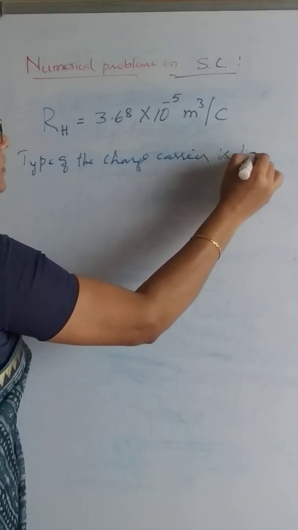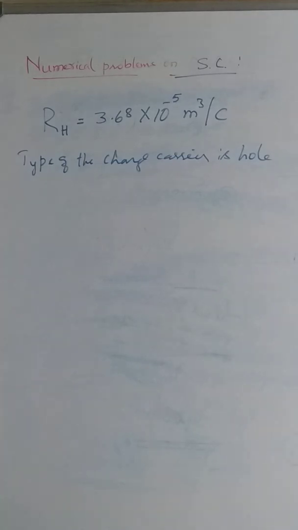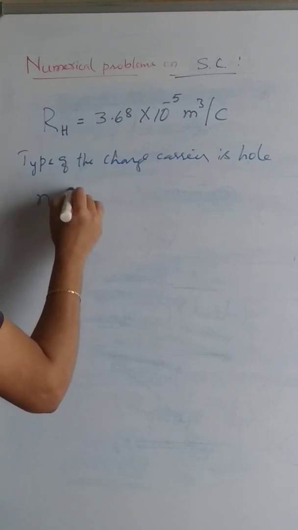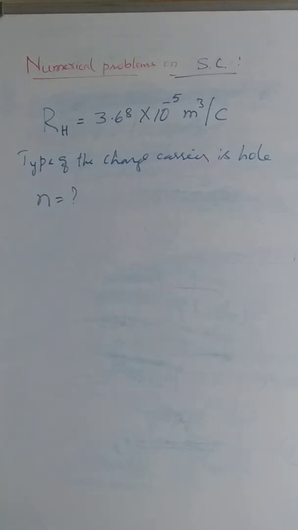So, we have to calculate the number of holes per meter cube present in the valence band of the material.